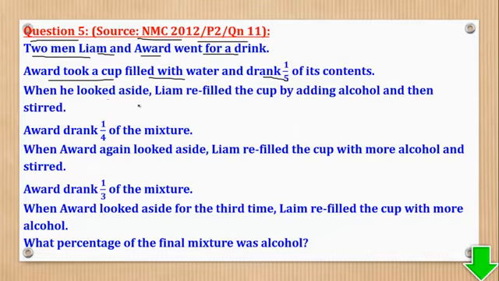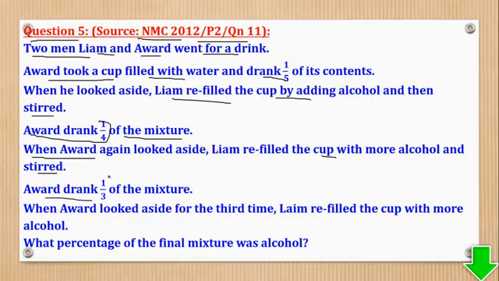When he looked aside, Liam refilled the cup by adding alcohol and then stirred. Awad drank a quarter of the mixture. Okay. When Awad again looked aside, Liam refilled the cup with more alcohol and stirred.